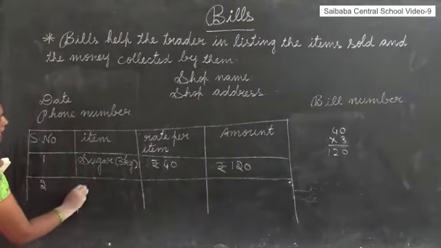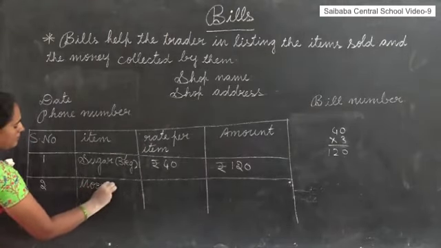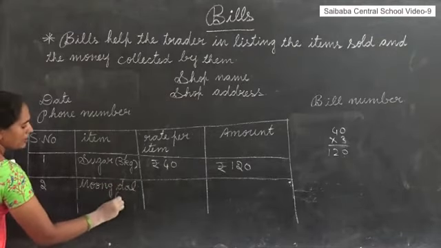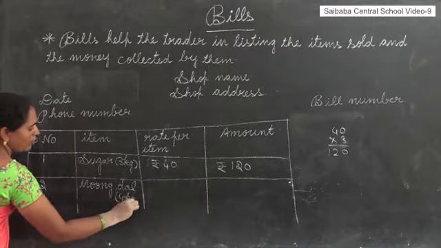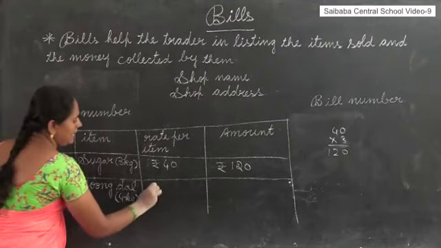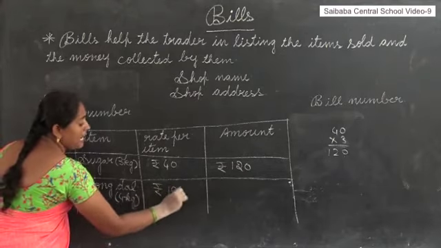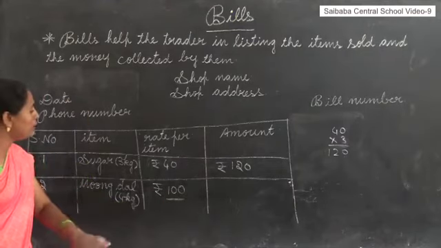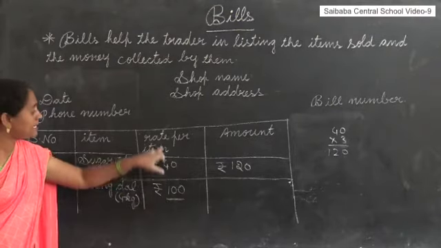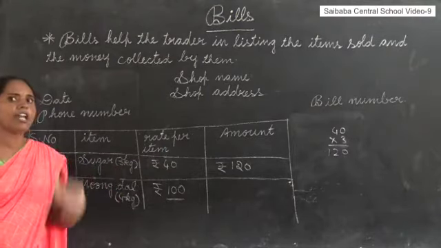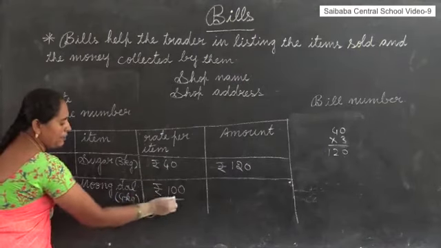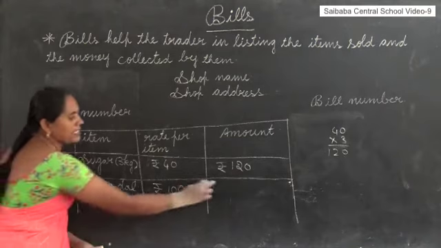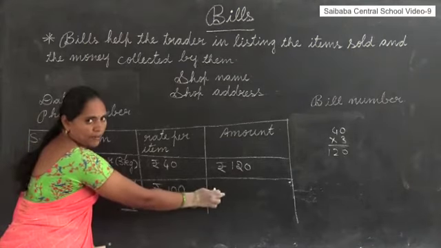I took moong dal. The second item I took is moong dal. For example, I took 4 kilograms of moong dal. And this is rate per item. Rate per item is the 1 kilogram cost. Don't think 4 kilograms is 100 rupees. 1 kilogram is 100 rupees. How many kilograms have I taken? Right, 4 kilograms.